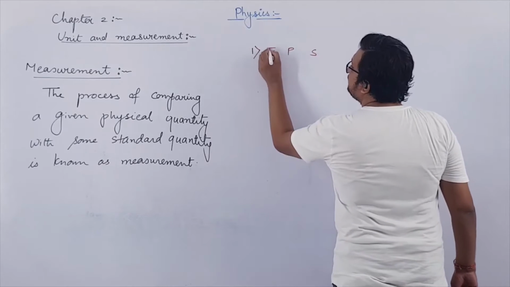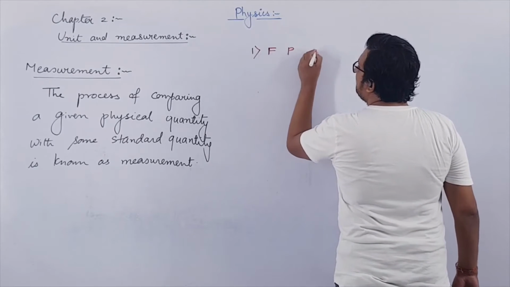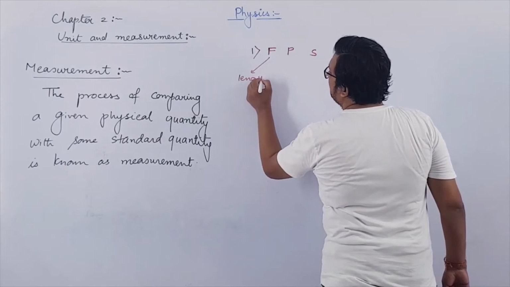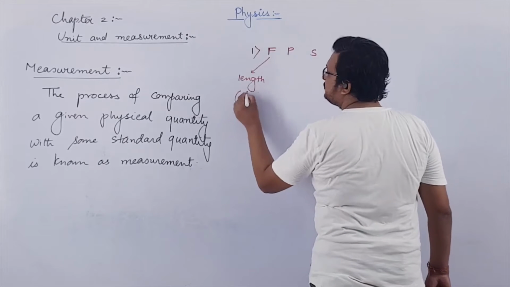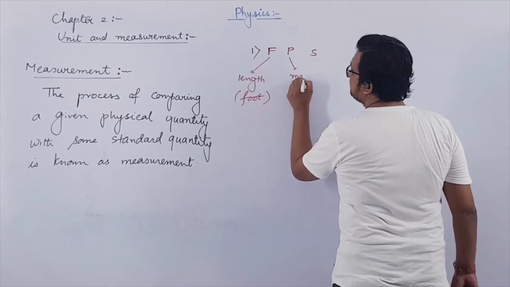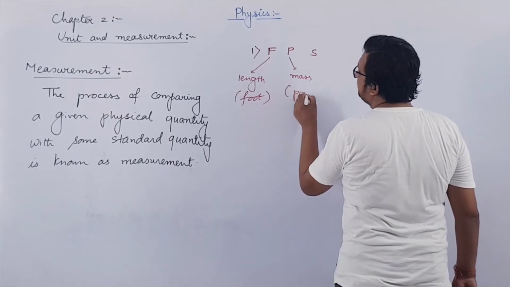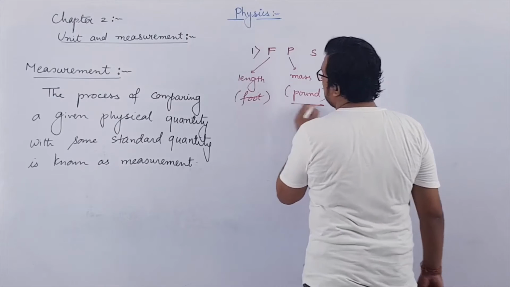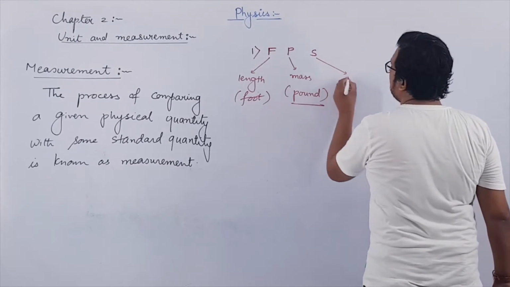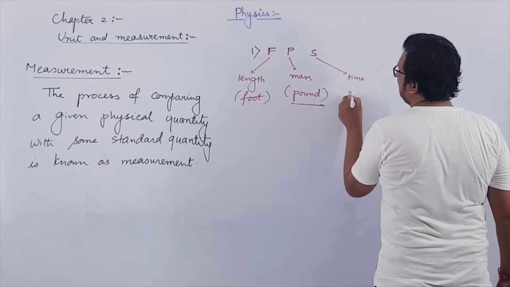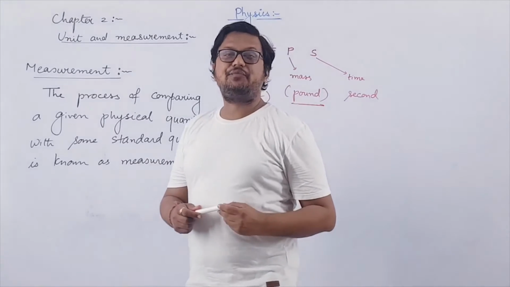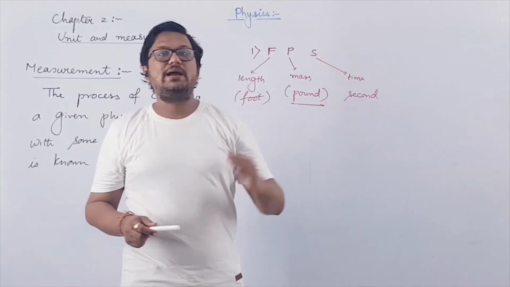FPS, introduced by the British, right? Here F is for measurement of length, which is foot. P is for measurement of mass, which is pound, not dollar and pound and all that. Pound is the measurement for mass. And S is for time, which is second. So the first system which was introduced was FPS: foot, pound and second.